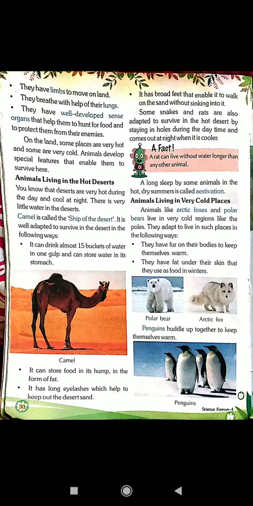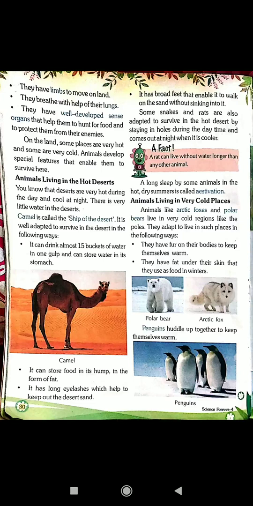Animals living in the hot deserts. You know that deserts are very hot during the day and cool at night. There is very little water in the deserts. Camel. Camel is called the ship of the desert. It is well adapted to survive in the desert in the following ways. Why is the camel called the ship of the desert? These are the reasons.